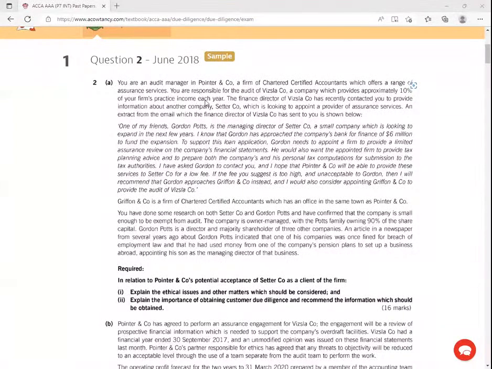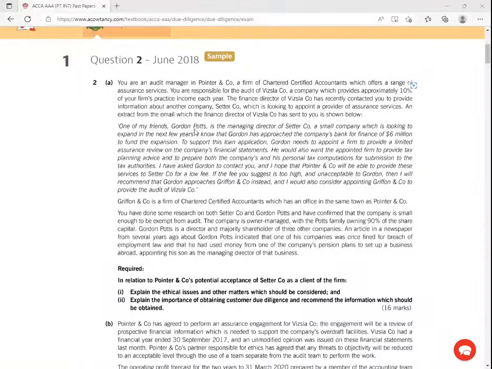10% of your firm's practice income each year. The finance director of Whistler company has recently contacted you to provide information about another company. That is due diligence. Set a company which is looking to appoint a provider of assurance services. An extract from the email which the finance director of Whistler company has sent to you is shown below.